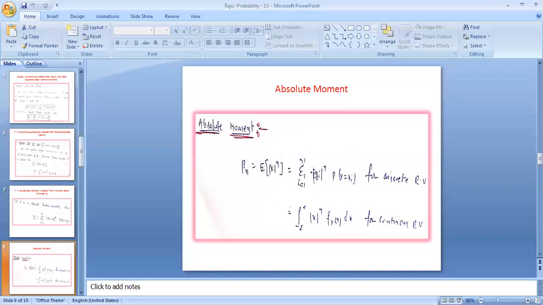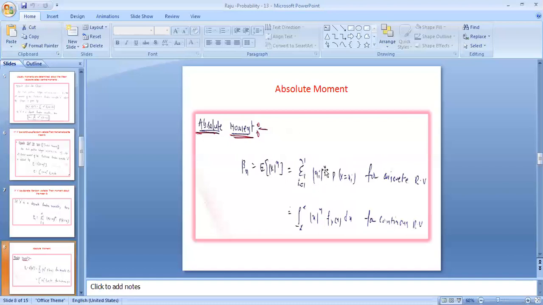If we find the second moment, that is (xi minus m) whole square, the dispersion value, into probability of xi gives the variance or second moment value. (xi minus m) whole cube gives the skewness value, also called the third moment.